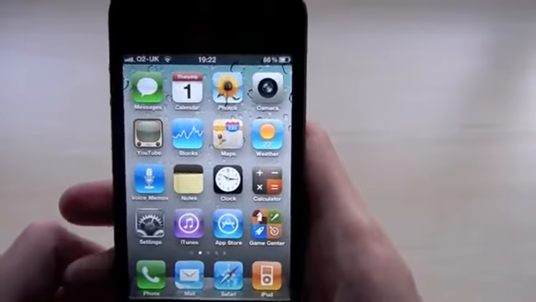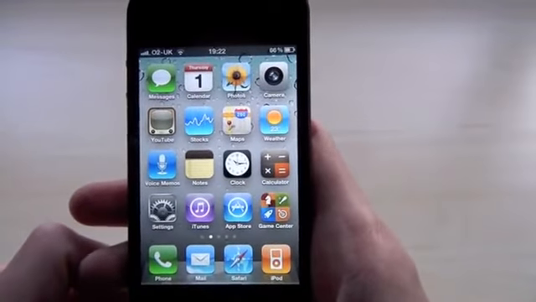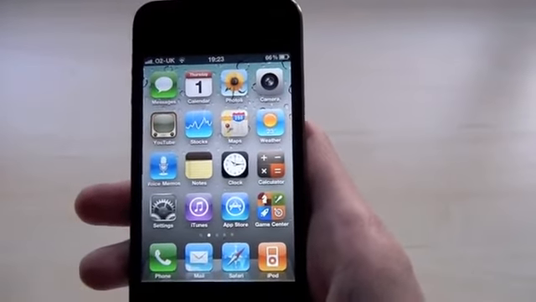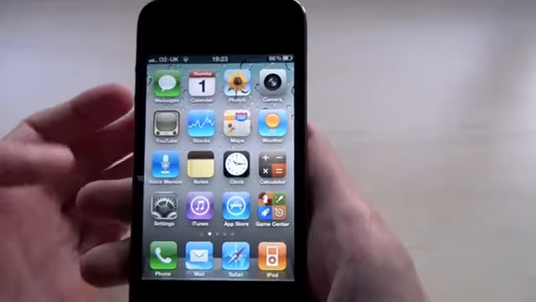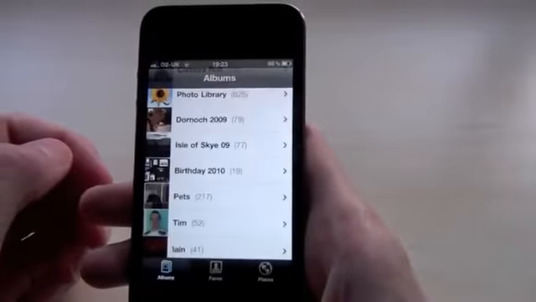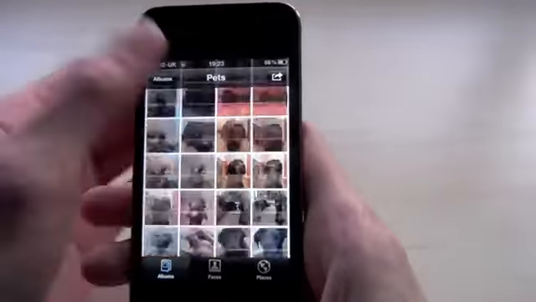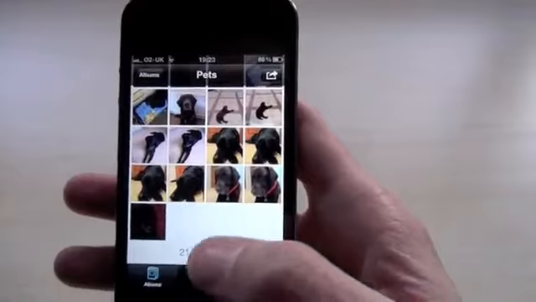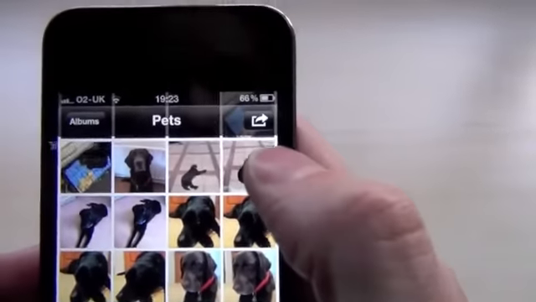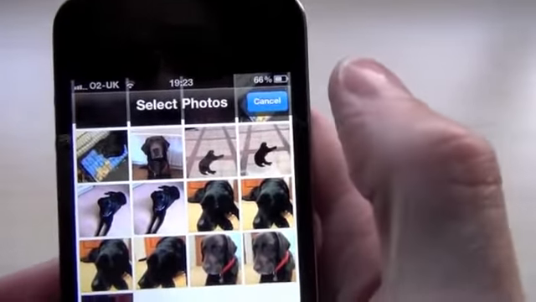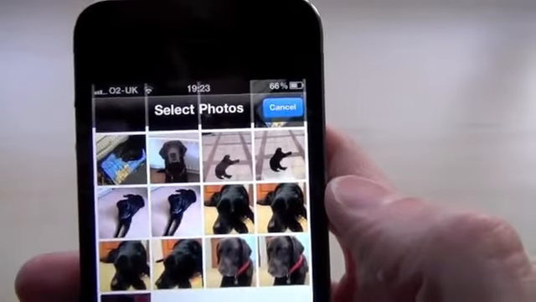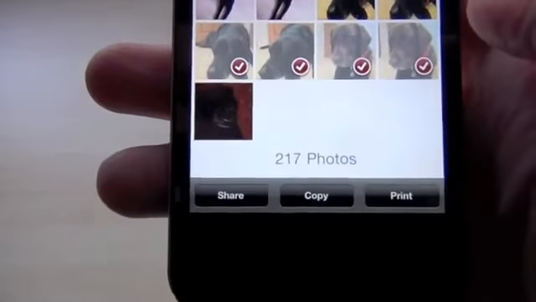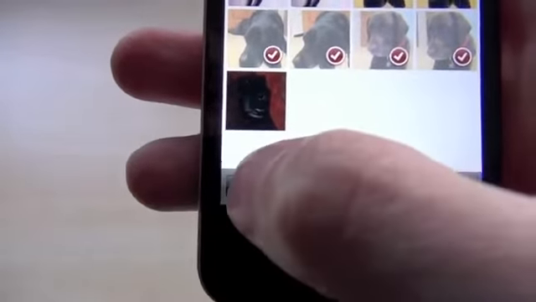Tip number 7 is how to email multiple photos. Now it's very easy to email a photo to somebody just simply by tapping the photo and emailing it, but if you want to email multiple photos, you go into the Photos app, and I've got some photos here of my dogs. If I wanted to email say 4 photos, click this icon up here in the top right hand corner, then it will come up with select photos. So if I tap these 4 photos, and then at the bottom you'll see the button that says share. So we'll click share.